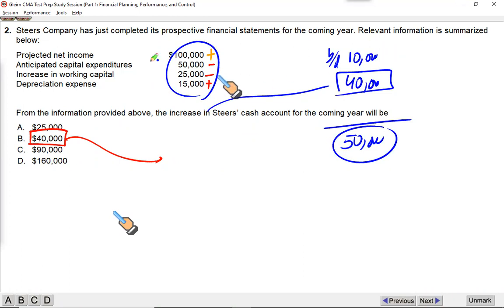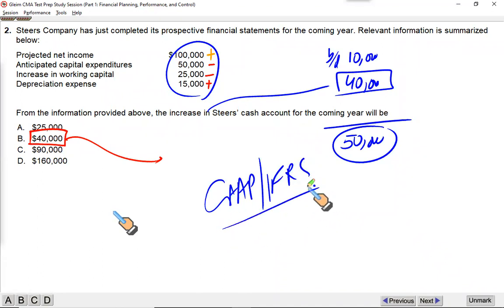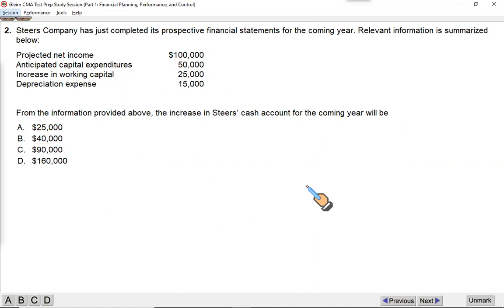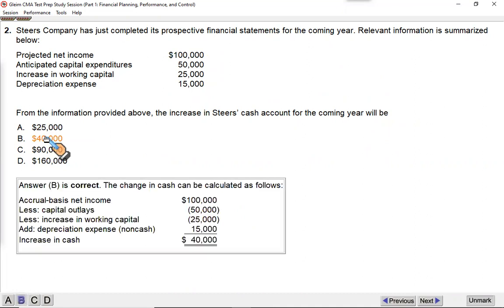Answer: net income is always calculated on accrual basis. Remember, the US GAAP and the IFRS, they only allow accrual-based financial statements. Cash-based accounting is not allowed under the IFRS and the US GAAP. The net income you will see on financial statements, they are based upon accrual accounting. So we got our answer, it's B.